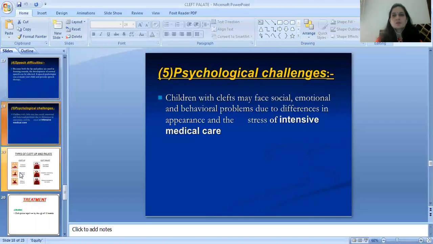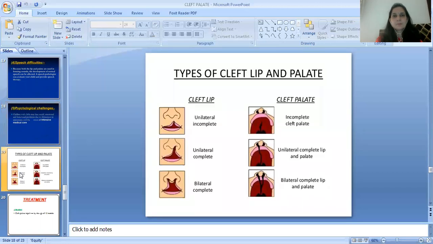Fifth one is psychological challenges. Children with clefts may face social, emotional, and behavioral problems due to differences in appearance and the stress of intensive medical care. These are the types of cleft lip and palate. On the left side, there are cleft lip, unilateral incomplete, unilateral complete, and bilateral complete. On the right side, there is the image of cleft palate, incomplete cleft palate, unilateral complete lip and palate, and bilateral complete lip and palate.